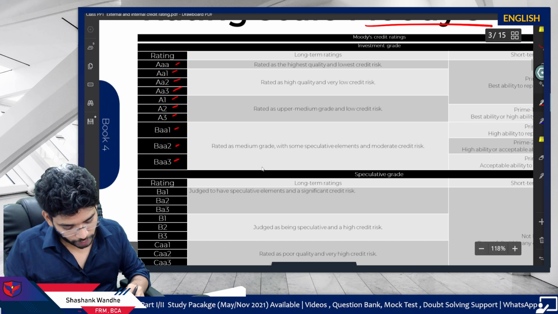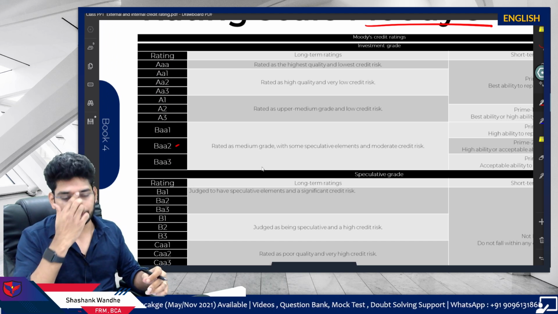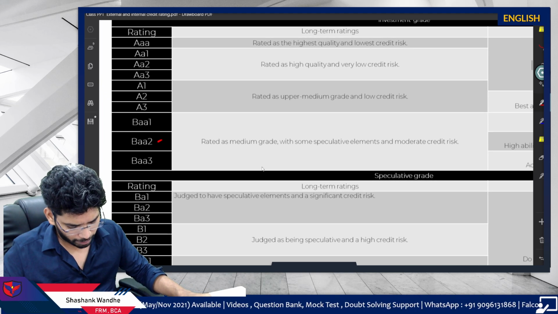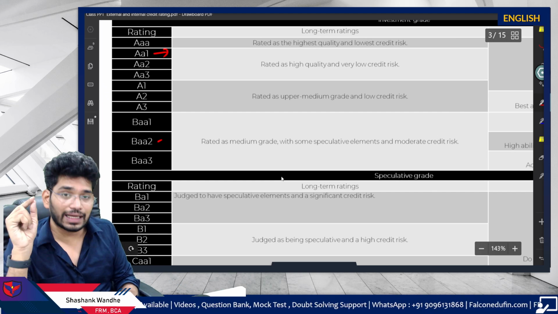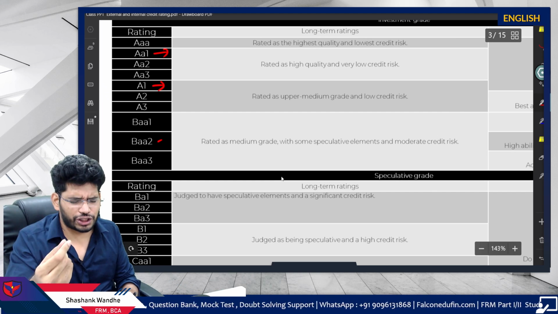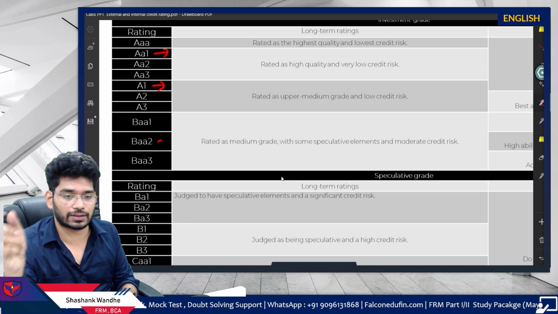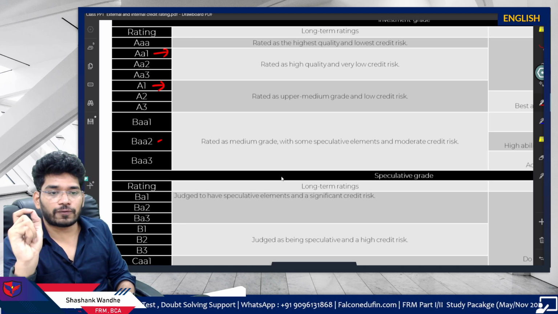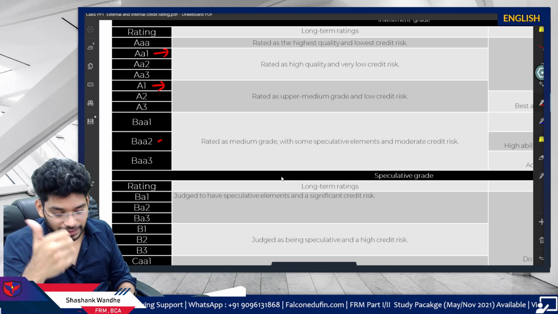Just know how the rating system is done, how the ratings are provided. You should be able to understand or bifurcate that if I tell you one particular security is rated AA1 and the next security is rated A1. I by mistake said firm, okay, just replace it with the security.